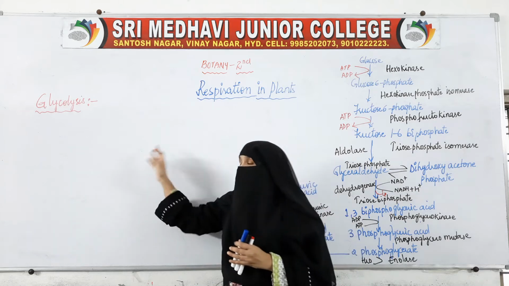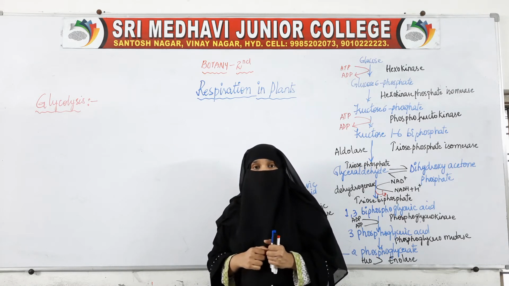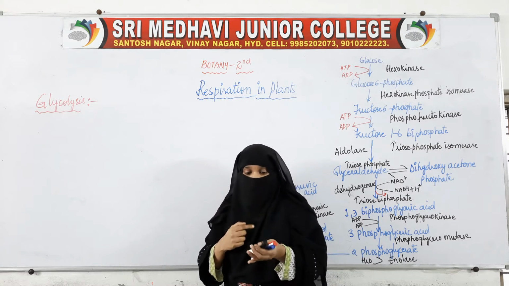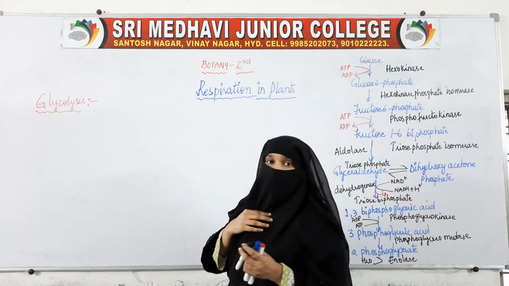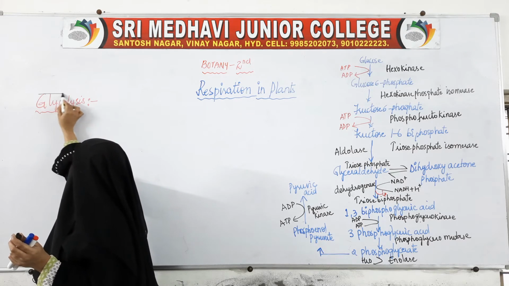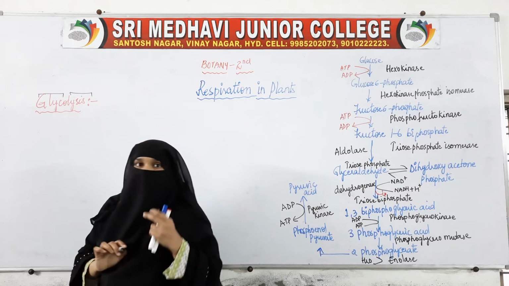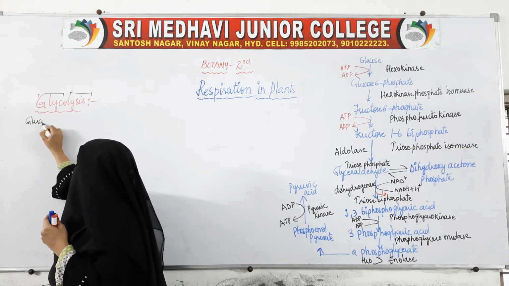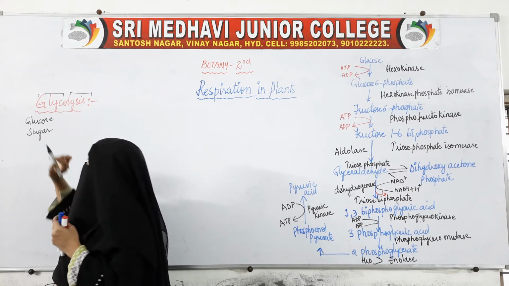Now, coming to the first step of respiration, the common step in both aerobic and anaerobic respiration, which is glycolysis. If we break down this word glycolysis, it can be broken into two words: glyco and lysis. The word glyco is from glucose, or sugar, because glucose is nothing but sugar.